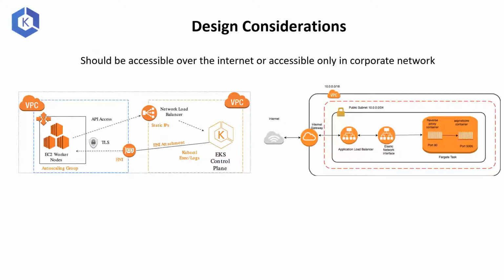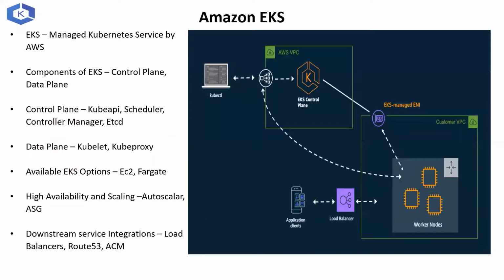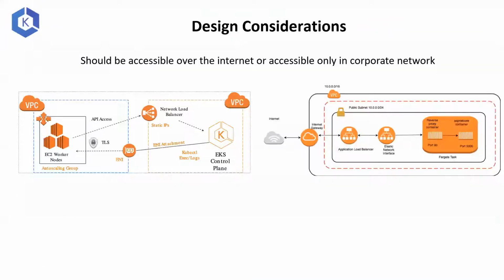For example, should the cluster be accessible over the internet, or should it be accessible only in your corporate network? Many customers complained that the Kube API, which is part of your control plane, earlier was accessible only on the public network. Now in 2019, Amazon corrected this and let you run your control plane inside your own VPC, managed by the customer. But as an architect, it is left to you to decide how you want your EKS cluster to be exposed. Do you want it to be accessible only inside your corporate network?